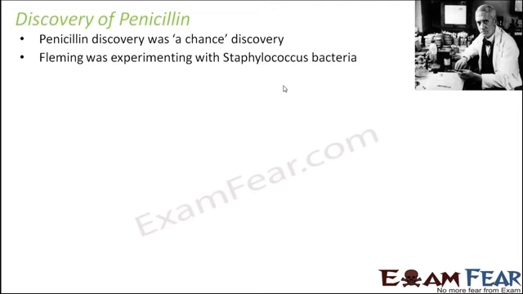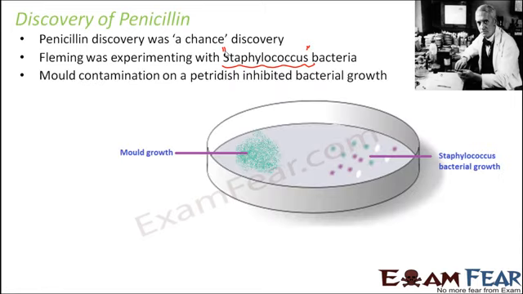So what was he doing? He was actually experimenting with a type of bacteria, that is Staphylococcus. So he was doing some experiments with this Staphylococcus bacteria. While performing this experiment, what was he doing? He was growing this bacteria on a petri dish. A petri dish is nothing but a cell culture dish. And what did he observe?